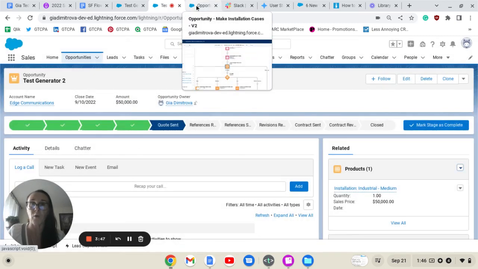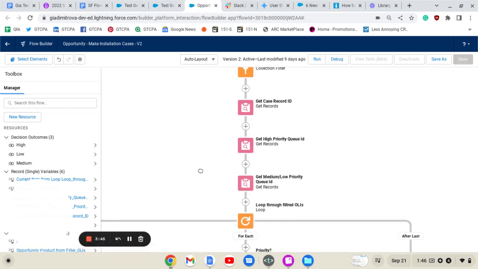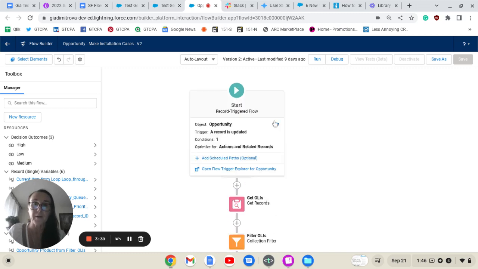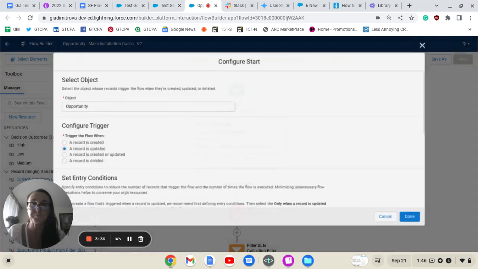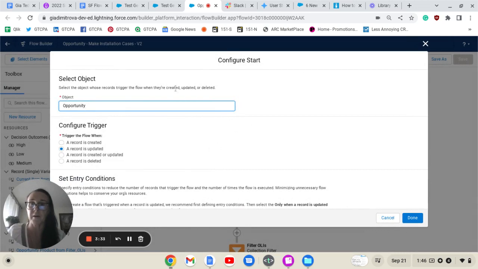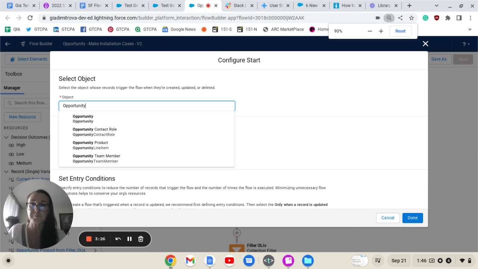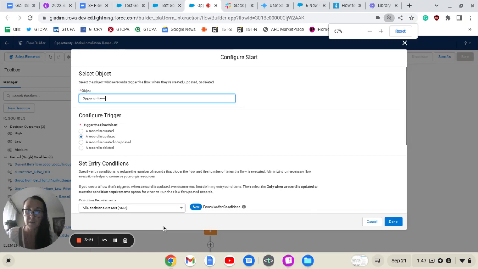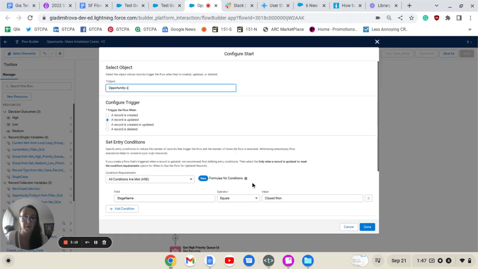Next, we're going to move to our flow, and we're going to start with configuring our first element, the start element. It will be on the opportunity object when the record is updated, and we would like a case to be created only when the stage name is closed one.